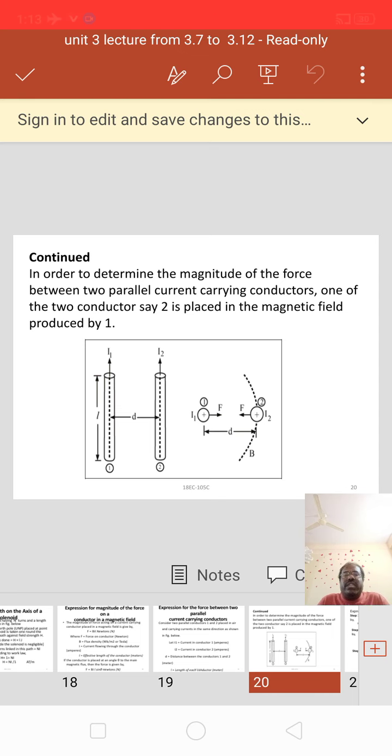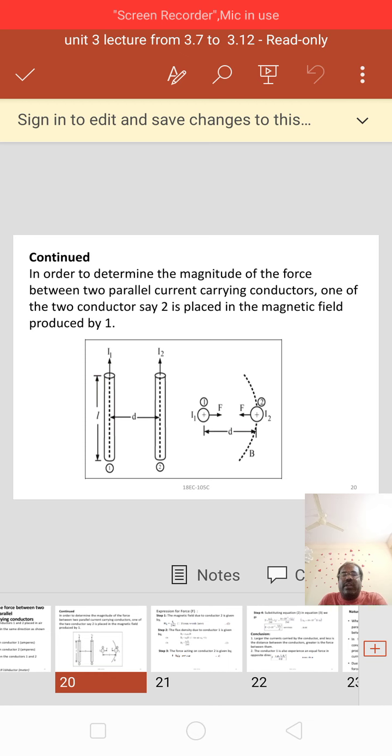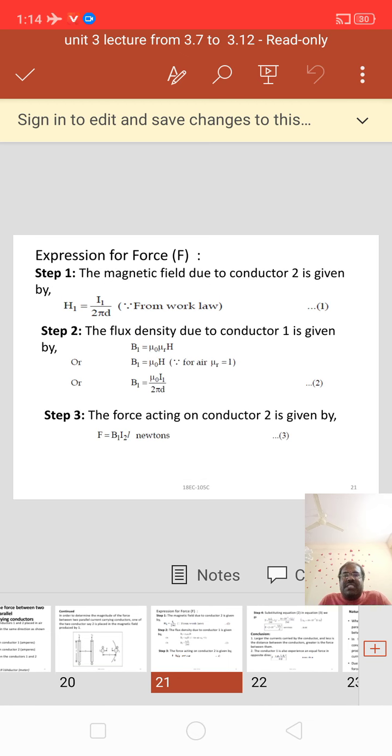In order to determine the magnitude of the force between two parallel current carrying conductors, one of the two conductors, say 2, is placed in the magnetic field produced by the one. See here it is important. One of the two conductors, say 2, is placed in the magnetic field produced by the one. It is clearly shown in the figure.